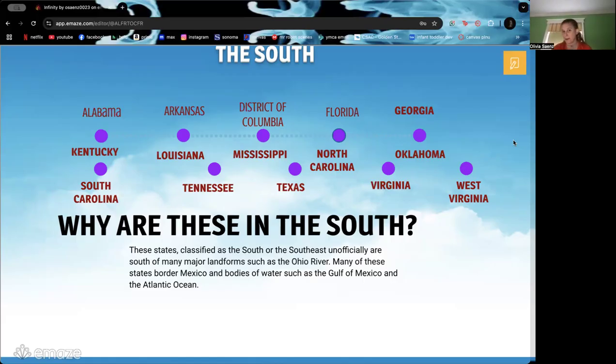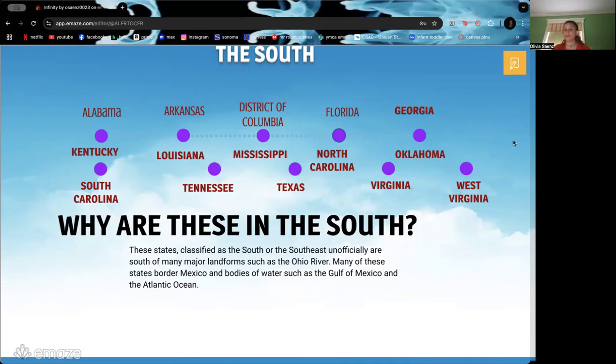So let's go over the states that are in this southern region. So we have Alabama, Arkansas, District of Columbia, also DC, the capital, Florida, Georgia, Kentucky, Louisiana, Mississippi, North Carolina, Oklahoma, South Carolina, Tennessee, Texas, Virginia, and West Virginia. So those are a lot of states. This is probably one of our biggest regions.